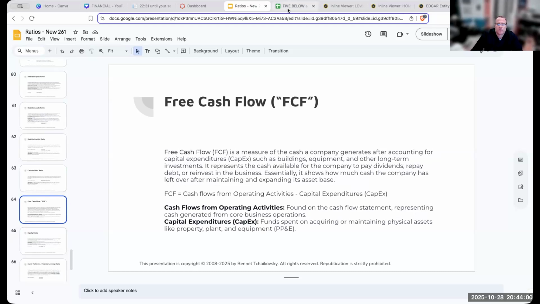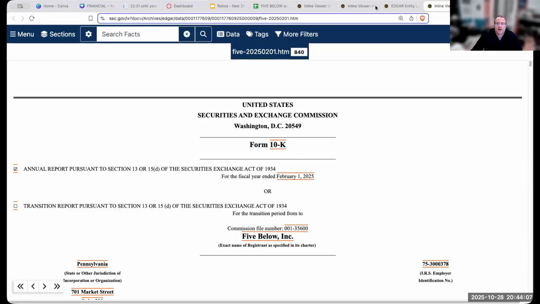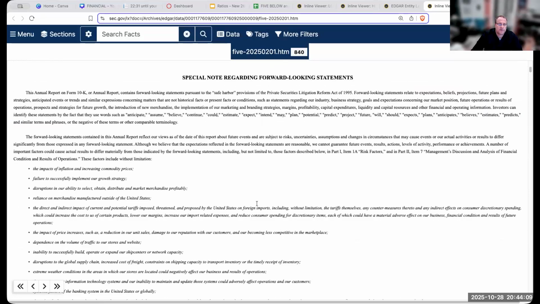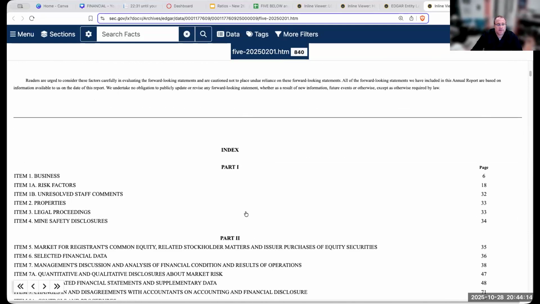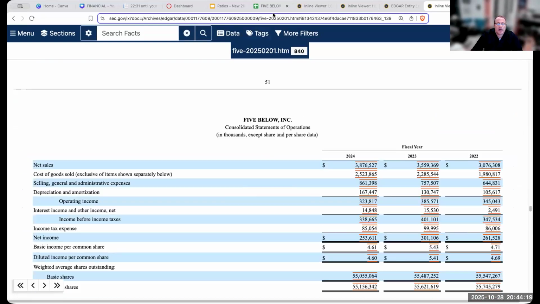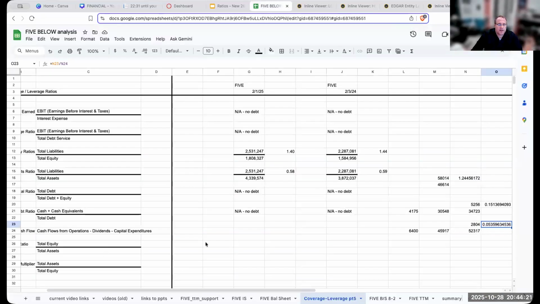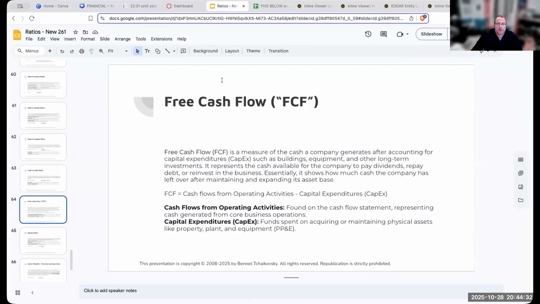Okay. So now we're going to get into our next example here, and I'm going to go back to Five Below because I'm going to have to go through and look at some cash flow things. So our next item up for bids on The Price Is Right. It's right over here, and this is going to be my free cash flow, and the free cash flow is described as cash flow from operations minus dividends, minus capital expenditures.